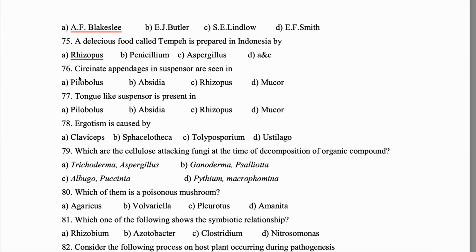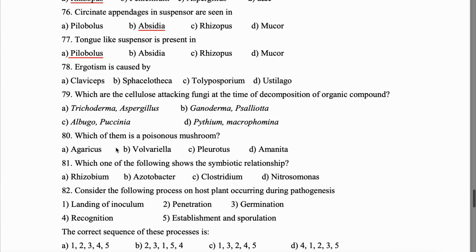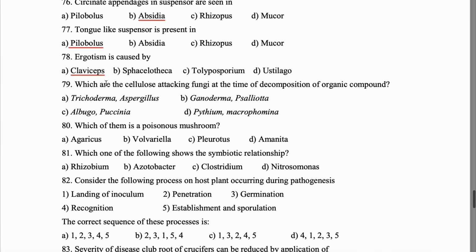Question 76. Circinate appendages in suspensor are seen in Absidia. 77. Tongue-like suspensor is present in Pilobolus. 78. Ergotism is caused by which pathogen? Claviceps purpurea. 79. Which are the cellulose attacking fungi at the time of decomposition of organic compound?